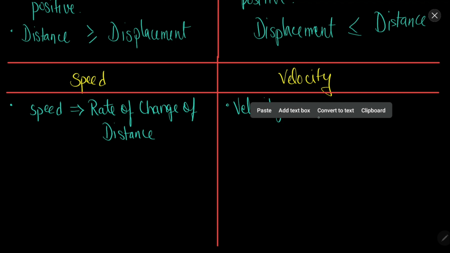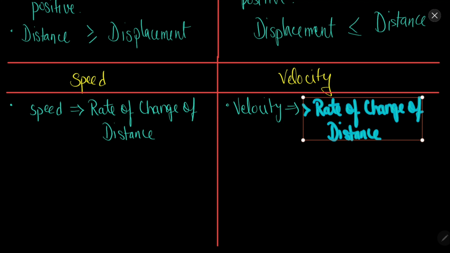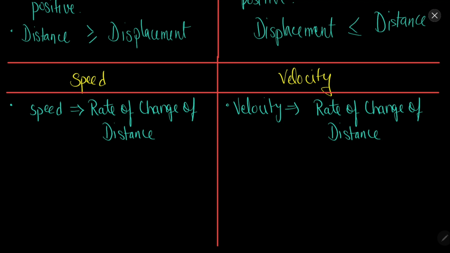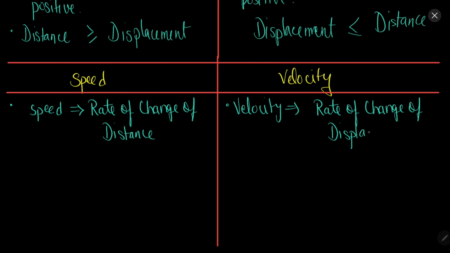Now it is quite simple whether speed will be scalar or vector, and whether velocity will be scalar or vector. So tell me, will the speed be scalar or a vector? Obviously the speed will be a scalar quantity because distance and time both are scalar quantities.